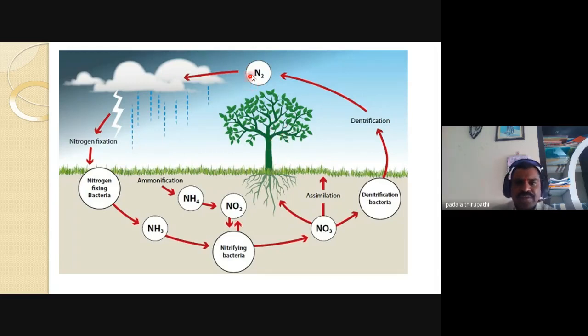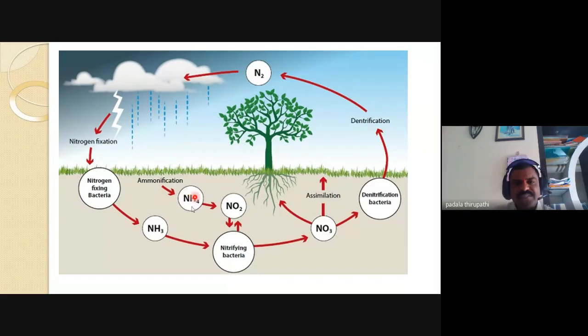So this unusable form is transformed into usable forms like nitrates, ammonia, and ammonium ions or ammonium salts. These are the usable forms of nitrogen for plants.